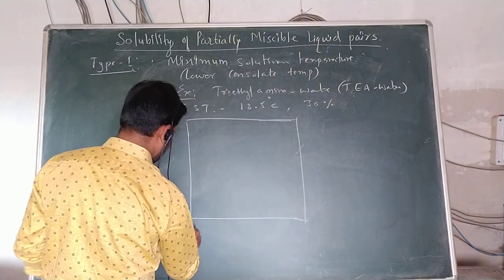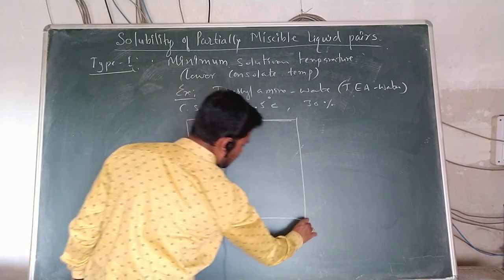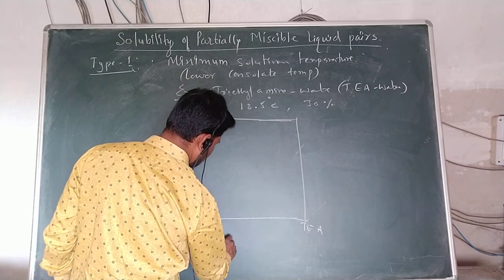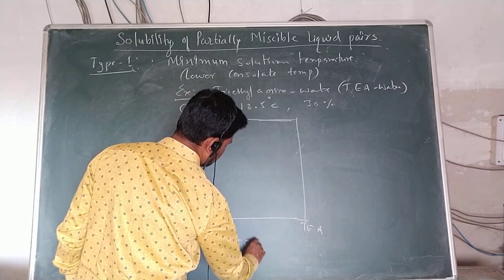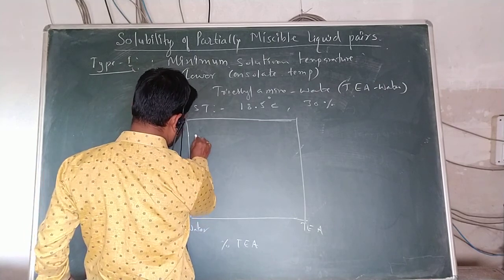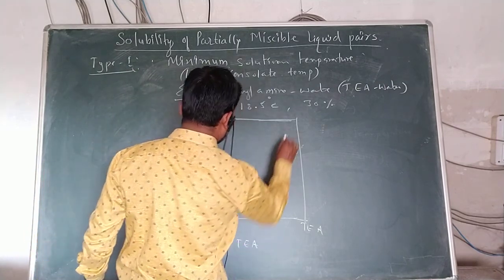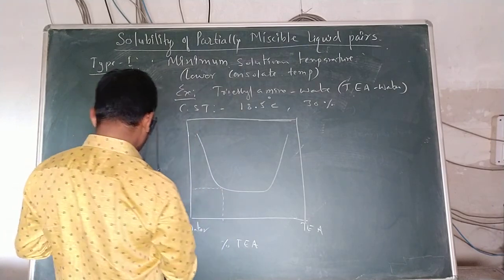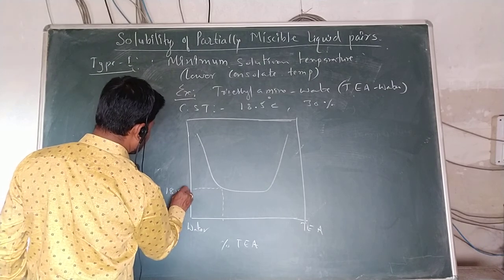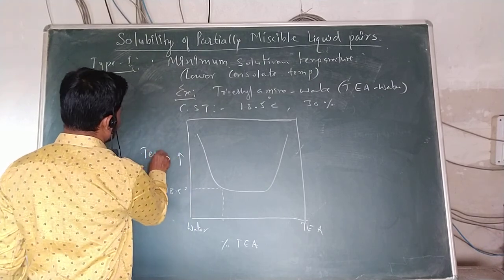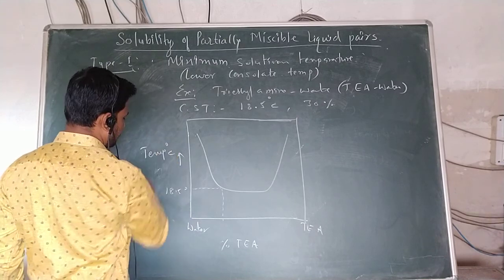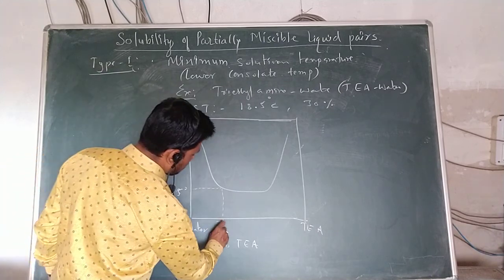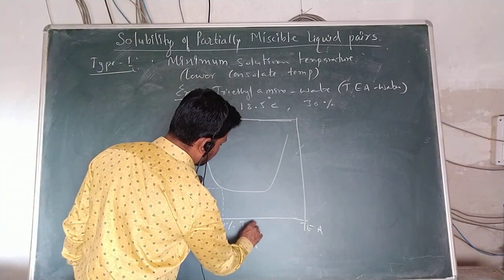On the x-axis, from water to triethylamine, we have the percent by weight of triethylamine, percent of TEA, and the temperature is on the y-axis. So, likewise, the graph is there. Now this is the homogeneous part. Here the 18.5 degrees Celsius temperature is on the y-axis. This is the CST of 30% composition of triethylamine.